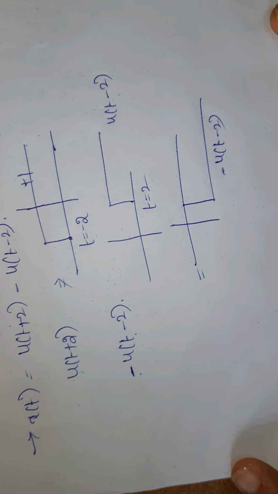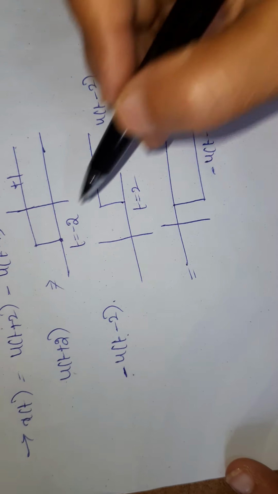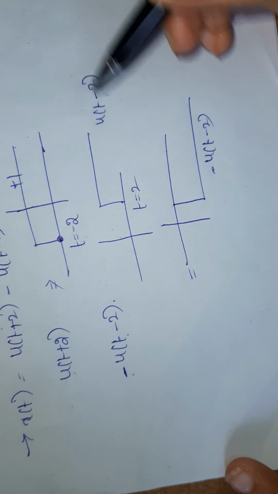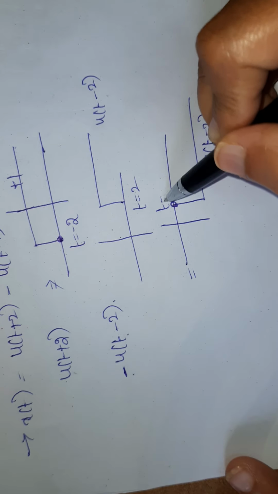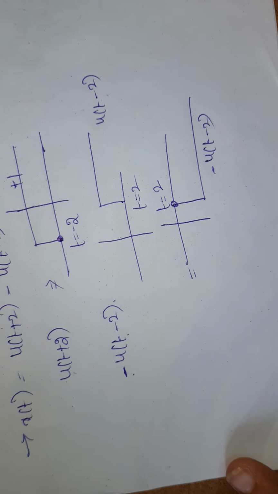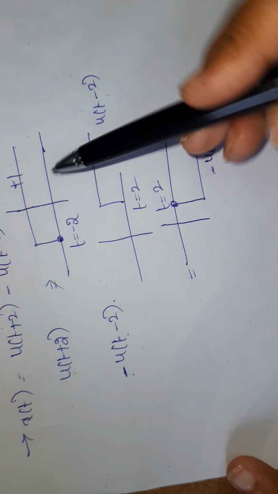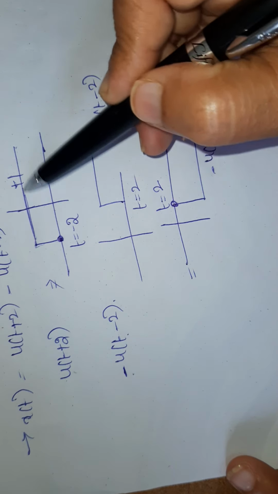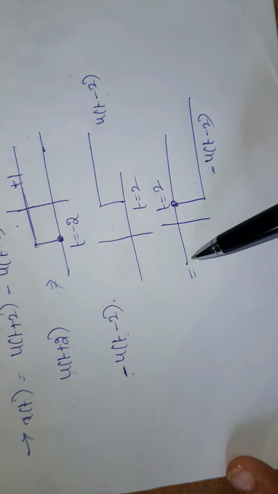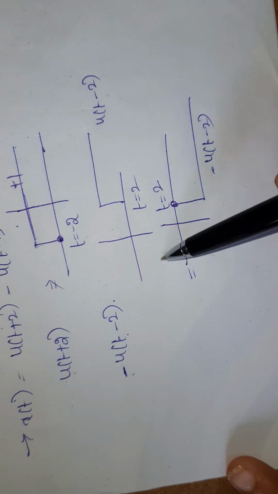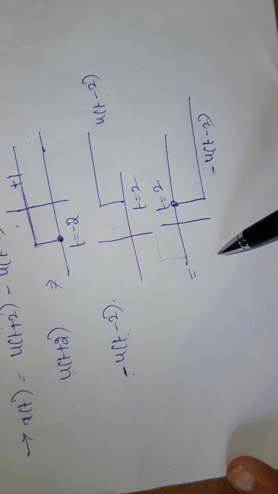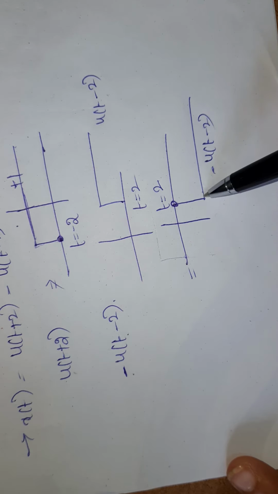How to add these two signals? From t equal to minus 2, the magnitude is plus 1, and in the other range there is no magnitude.